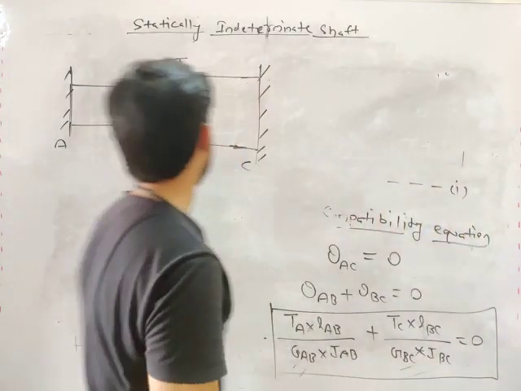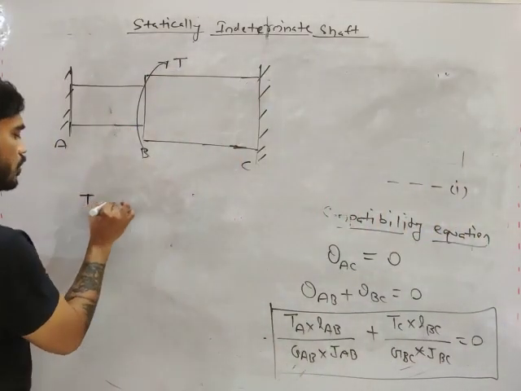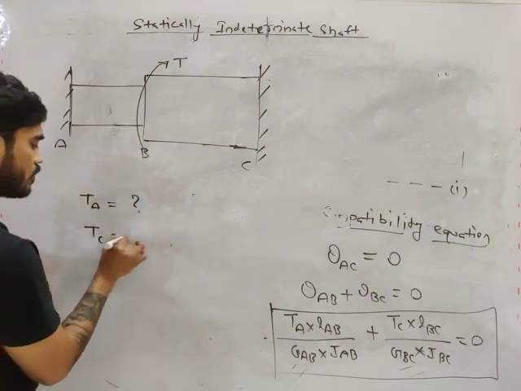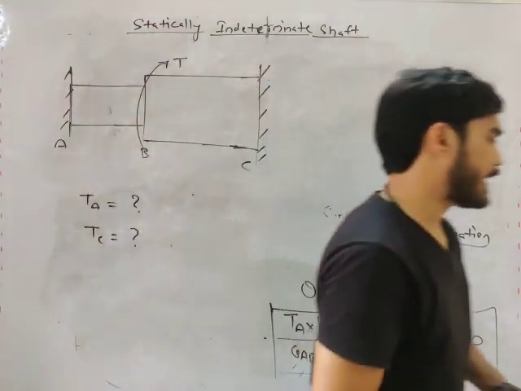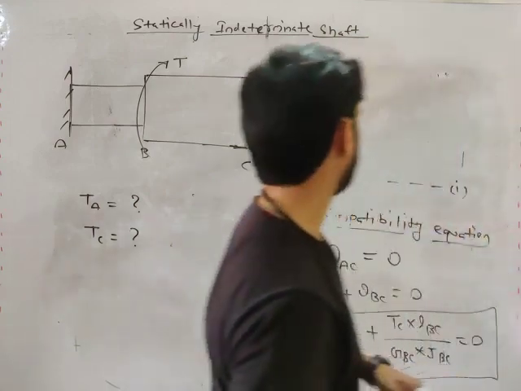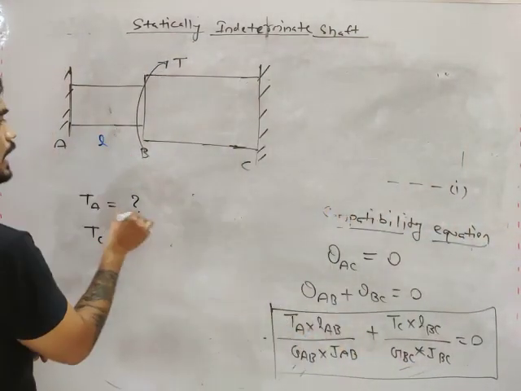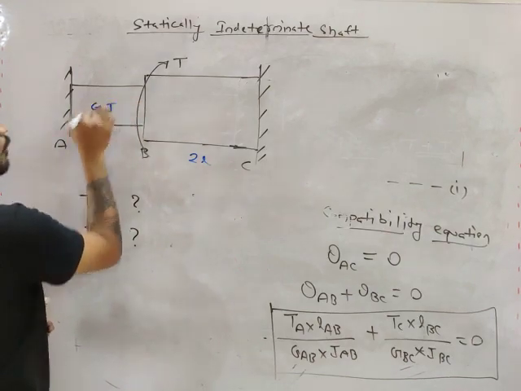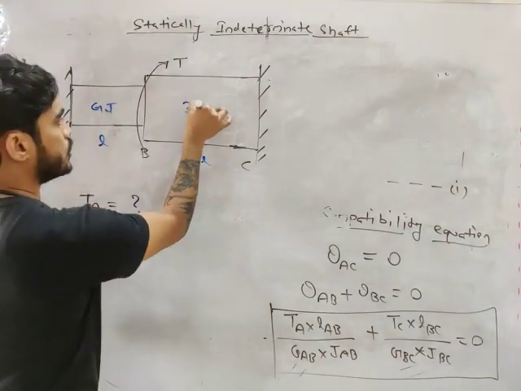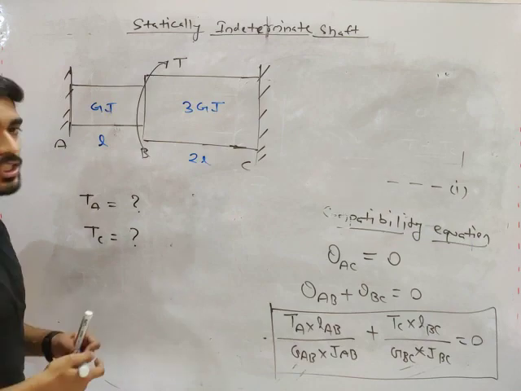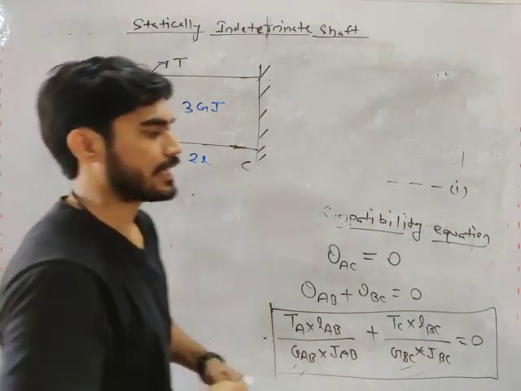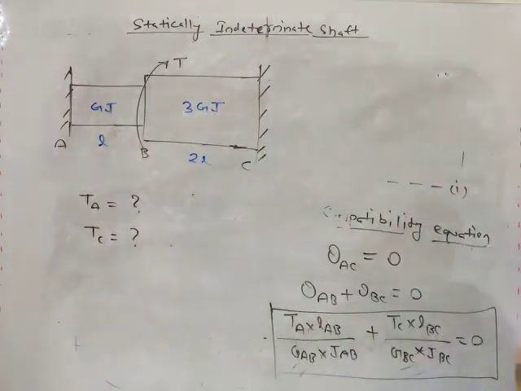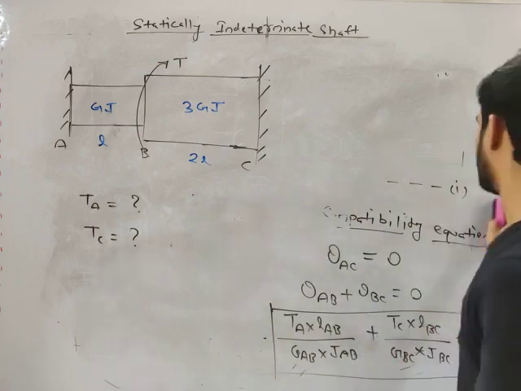You need to calculate TA and TC. Length and torsional rigidity are given. Let's say the length of AB is L, length of BC is 2L, torsional rigidity of AB is GJ, torsional rigidity of BC is 3GJ. Calculate what will be TA and TC.